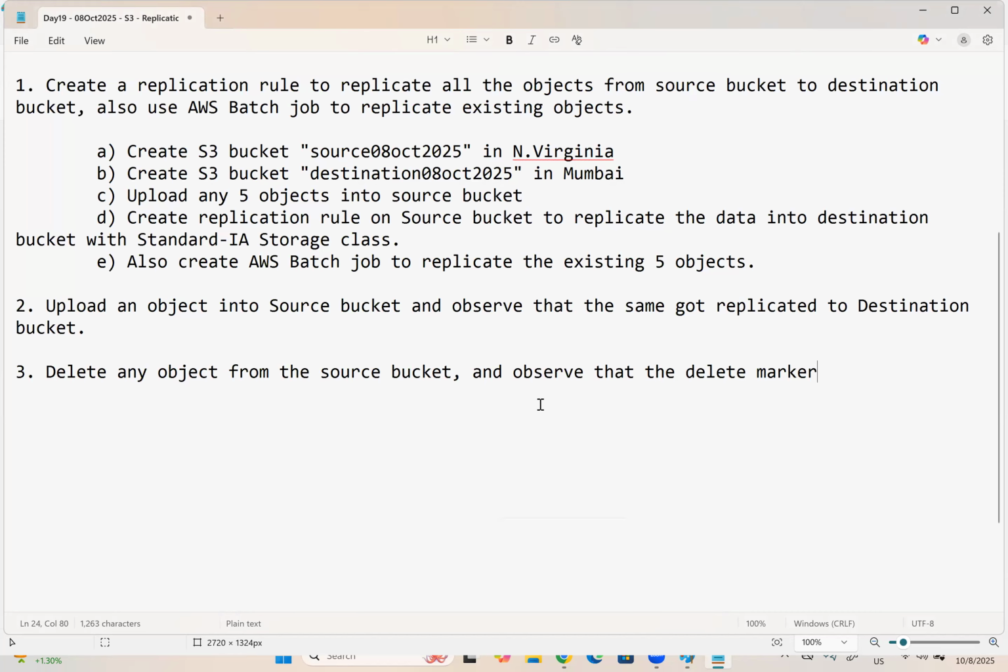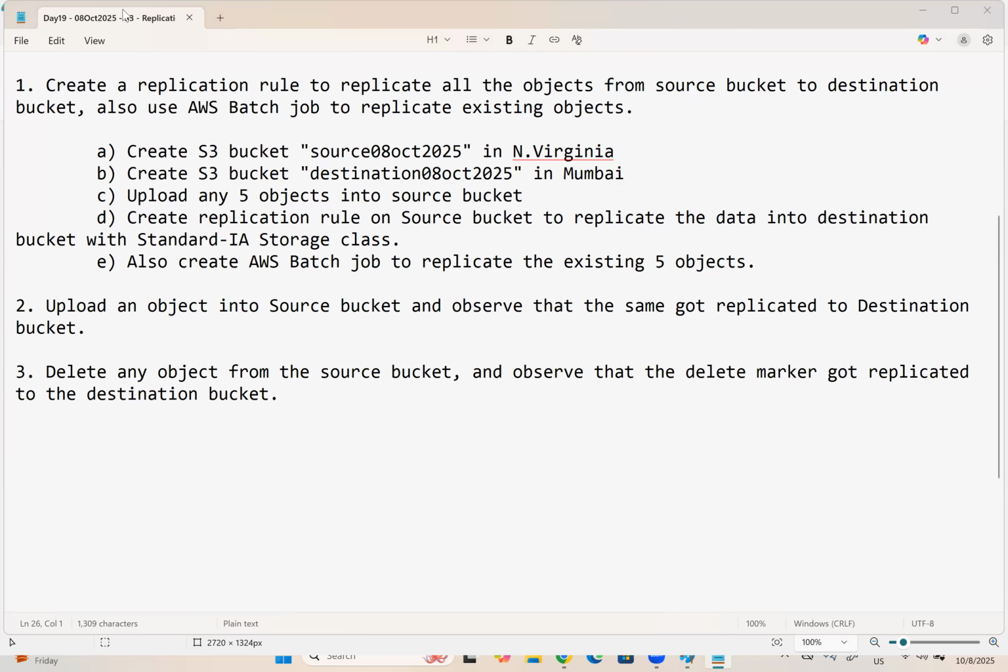Now we need to observe that the delete marker got replicated to the destination bucket. Why? At the time of replication rule creation, we enabled the replicate delete marker option. That's why the delete marker will be replicated. Later, we will verify another one also, like permanent deletion.